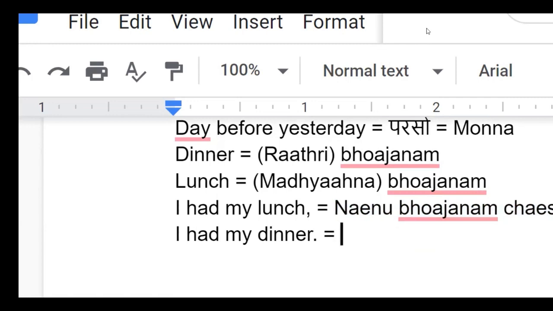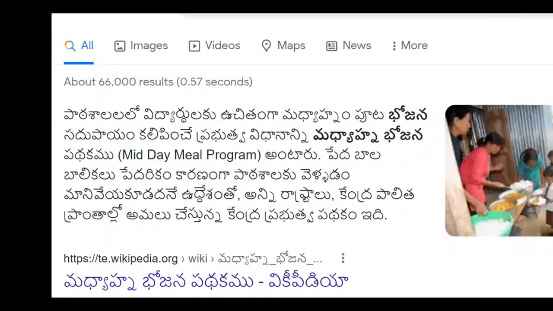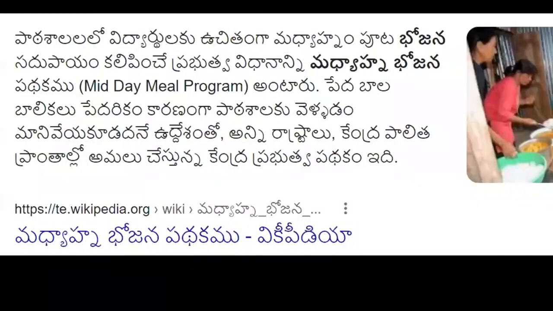I don't need to say Ratri Bhojanam, but sometimes you need to use Madhyana Bhojanam like that. You know, I will tell you some situations. For example, let me open a website, then I will give you a proper example where to use Madhyana Bhojanam like that. Okay, look at here. I will read since you cannot. Can you identify Telugu script? Are you learning Telugu script?